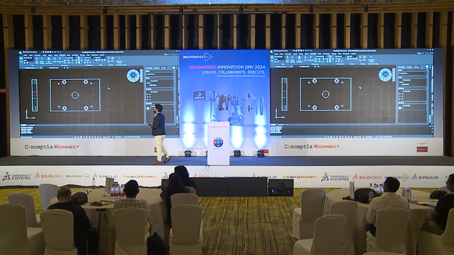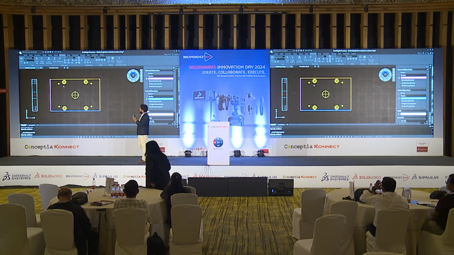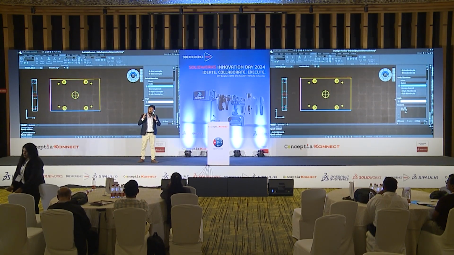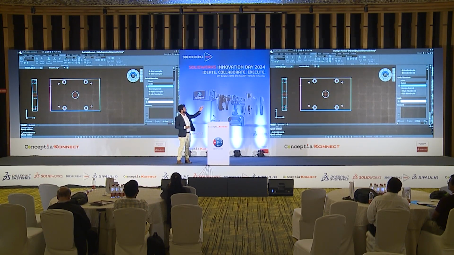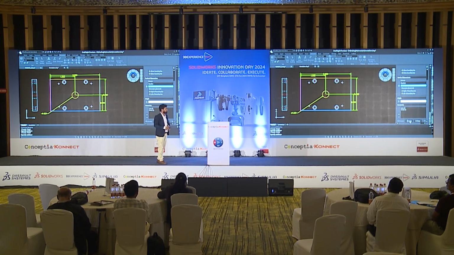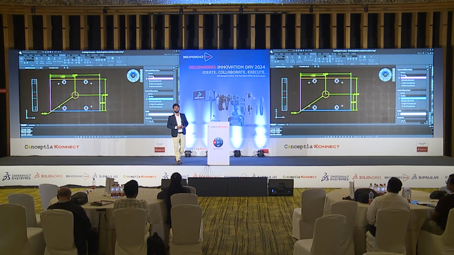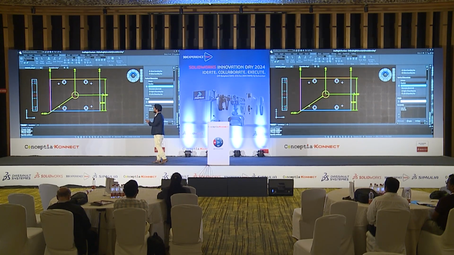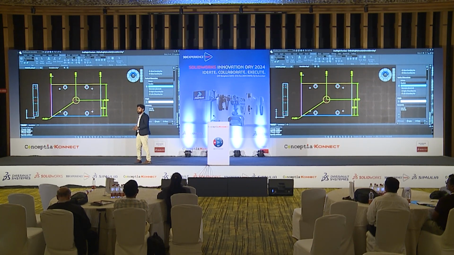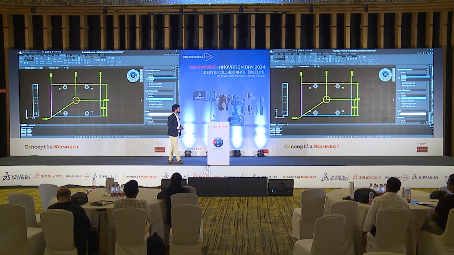This is one kind of dimension we can do. Another is the option called auto dimension. In auto dimension, we can create automatic dimensions for the selected entities. For example, if I want to dimension only the rectangle and the circle, I can choose only those, and once I click preview, it automatically provides the dimensions. This will help increase your productivity, right? And not only baseline, even for ordinate, from the origin point, we can provide the pitch values here. This is one of the most beautiful features I liked in DraftSight, right?